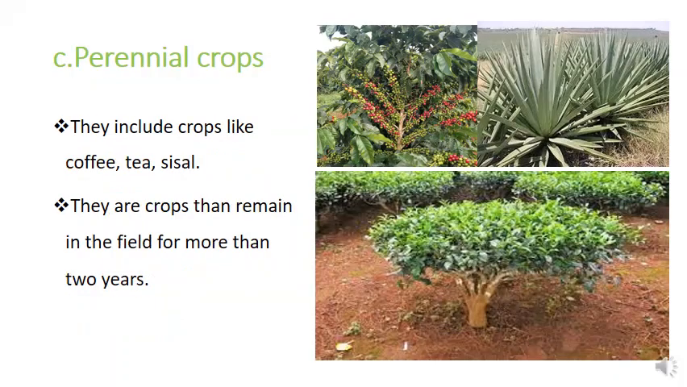Perennial crops. These are crops that have the ability to remain in the field and remain viable for more than 2 years. They include crops like coffee. You've seen coffee stay in the field for more than 10 years. Tea even for more than 30 years, and sisal.